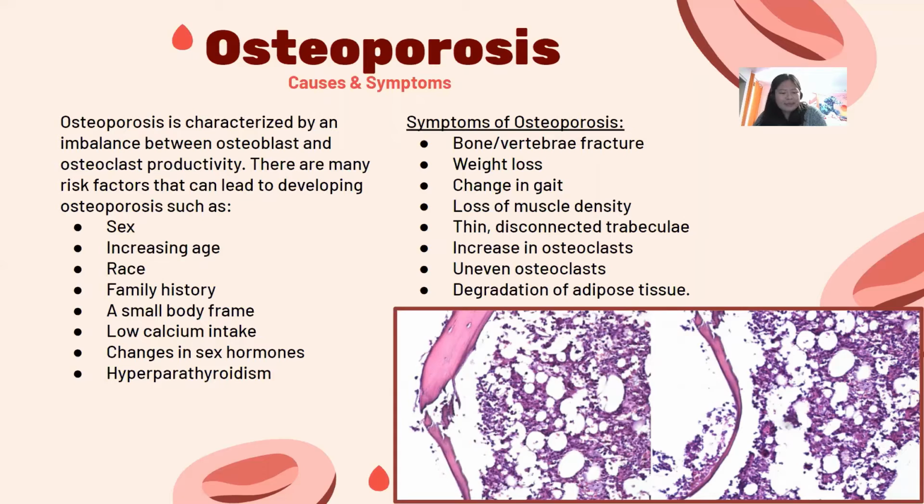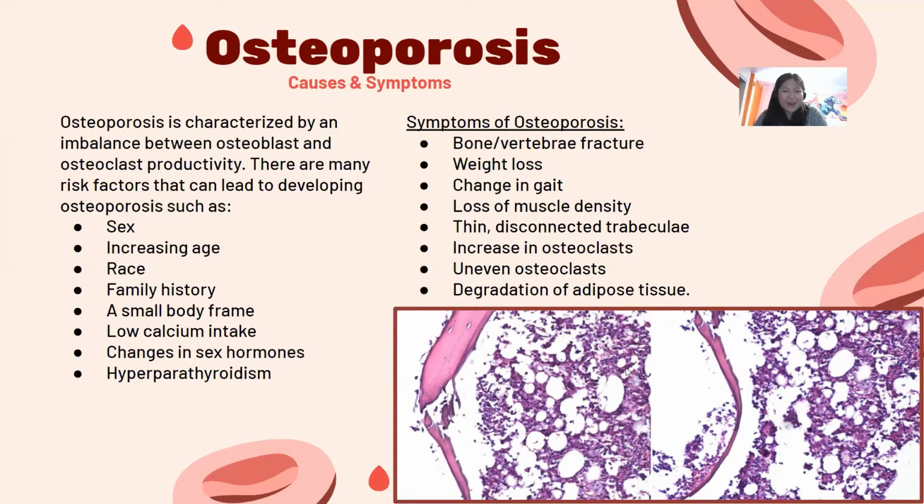Osteoporosis is known as the silent disease because no symptoms are experienced until a bone is fractured. Afterwards, individuals can experience weight loss, a change in gait, a loss of muscle density, and on a histological level, thin, disconnected trabeculae, an increase in osteoclasts, uneven osteoclasts, and a degradation of adipose tissue within the bone marrow. The discontinuity of trabeculae is also directly related to the severity of the illness.